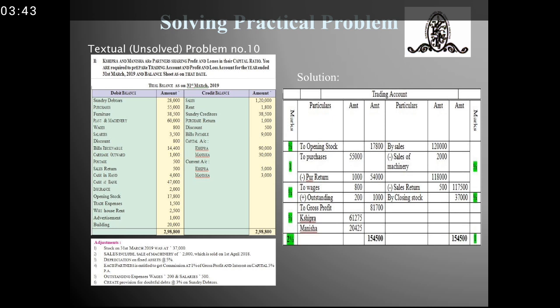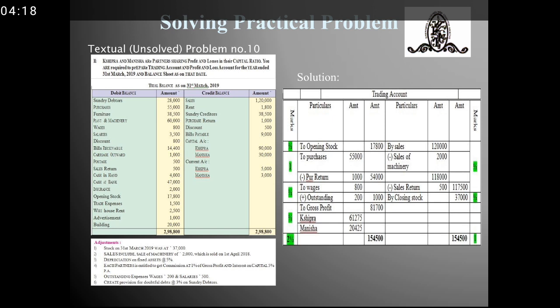Trading account, first we will go with the debit side. Opening stock given in the trial balance is 17,800. Purchases amount is 55,000. We have deducted the purchase return from it, that is 1,000. So the outer column comes to 54,000. Next, wages is 800. It had an adjustment of outstanding, so I have added the outstanding expenses 200. So the total amount in the outer column is 1,000.